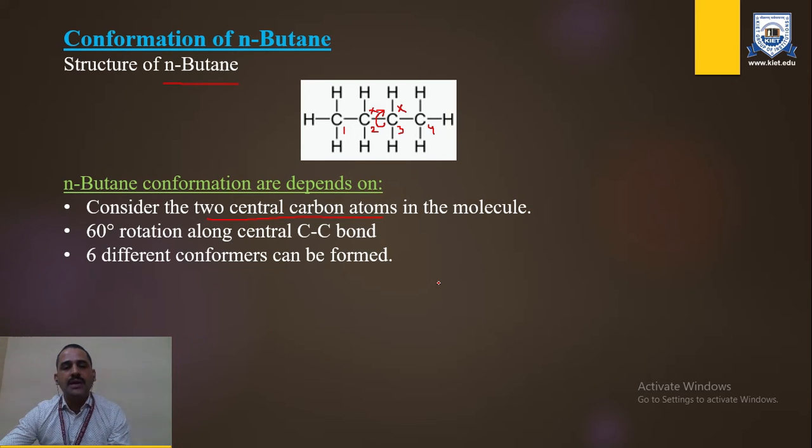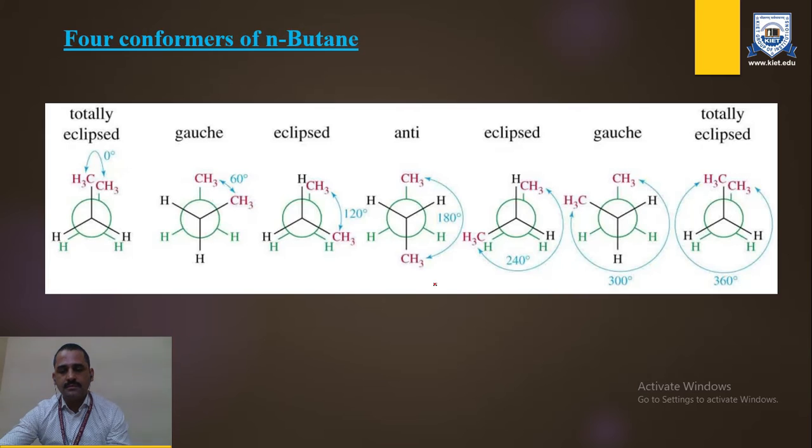So dear student, our objective is to identify the specific form which is maximally stable in the molecule. You can see the different forms which are produced in the N-butane structure.